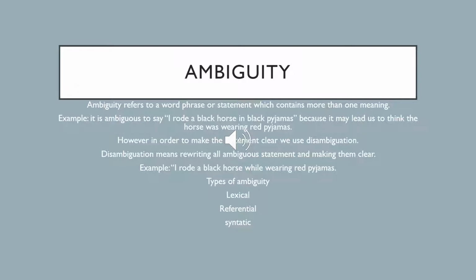Types of ambiguity. Now we have three types of ambiguities. That is the lexical, referential, and syntactic ambiguity. And we expatiate them one by one. Now, lexical ambiguity is a form of ambiguity where a single word or name has more than one meaning in a language. Example, light or fair.